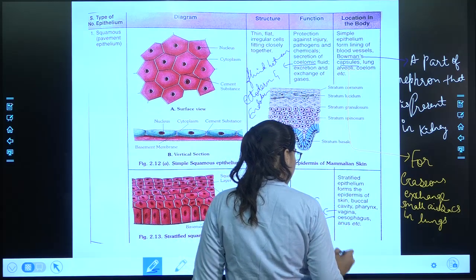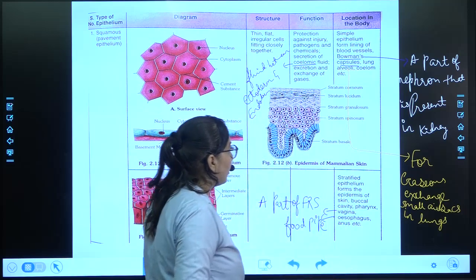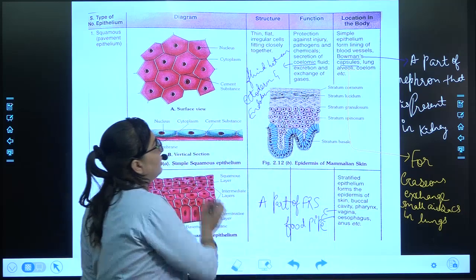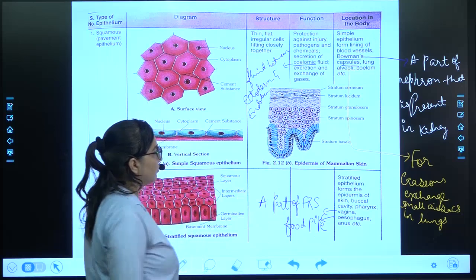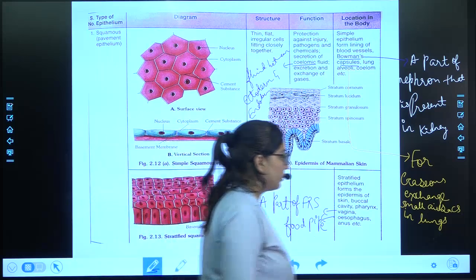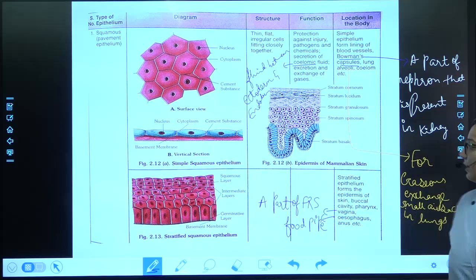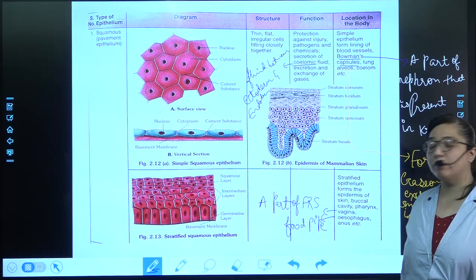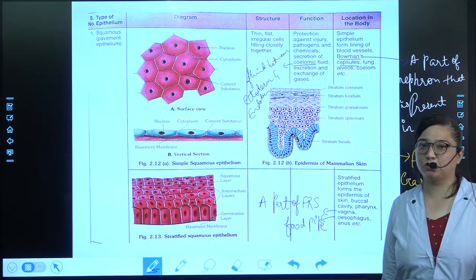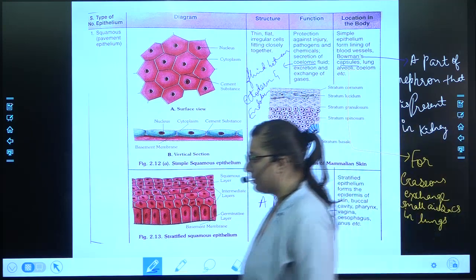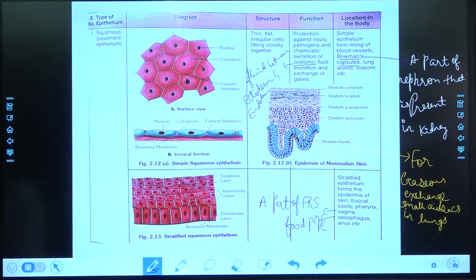Okay, rest all things you already know. Note down just these important points. Okay, quick, you have exactly 1 minute now. Then we'll move further on to the next type of animal epithelial tissue.